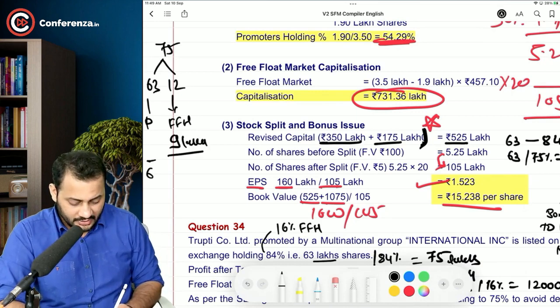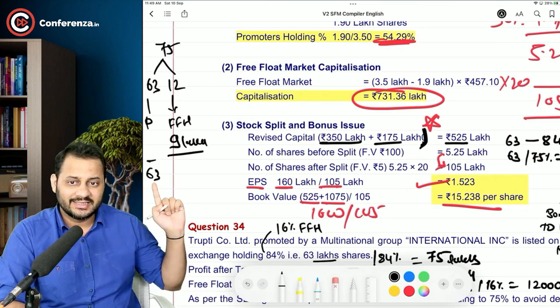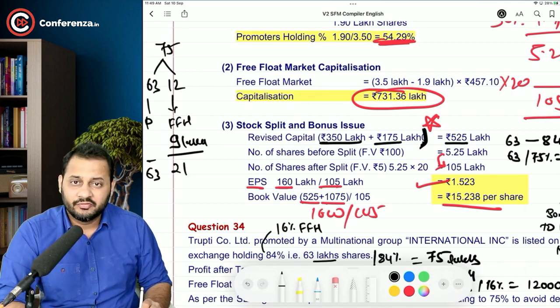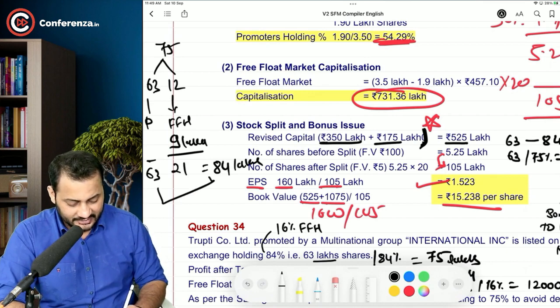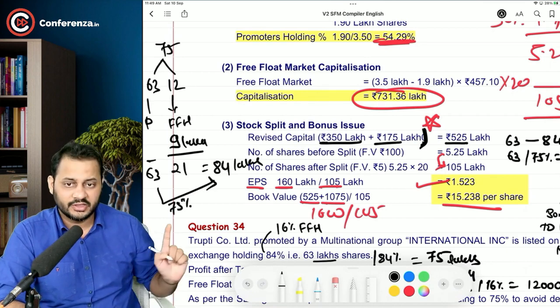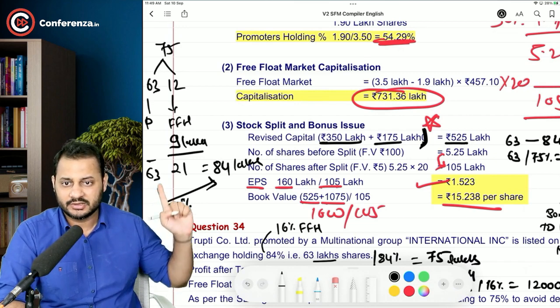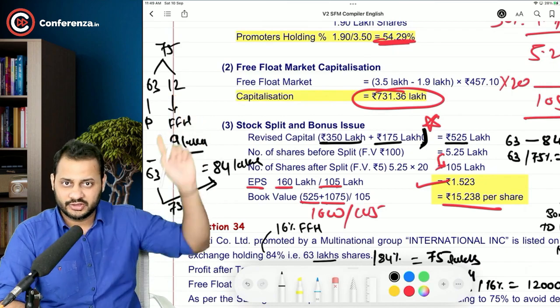So what will happen? After the bonus issue, the total number of shares will look like 63 lakhs held by the promoters and 21 lakhs held by the free float. The total will be 84 lakh shares, and 63 will be 75% of the 84 lakh. This is how you are going to comply with the SEBI guidelines. So 9 lakh shares will be issued to these shareholders, 12 lakh.